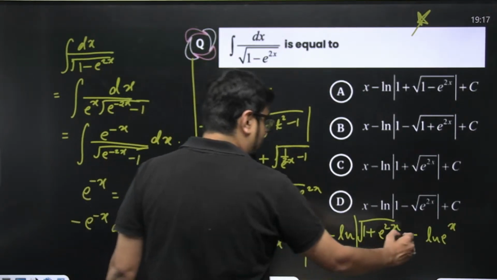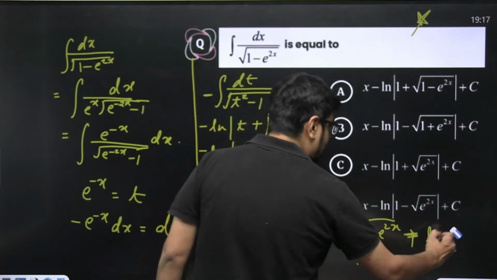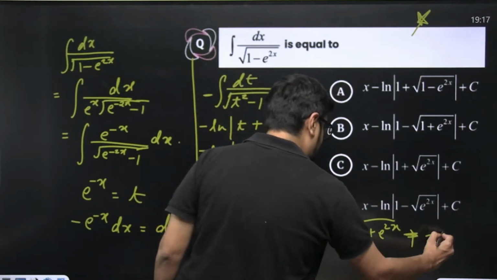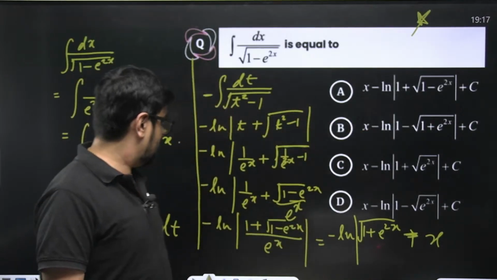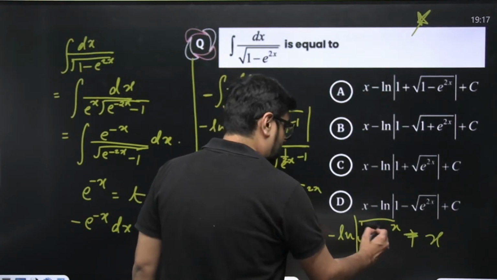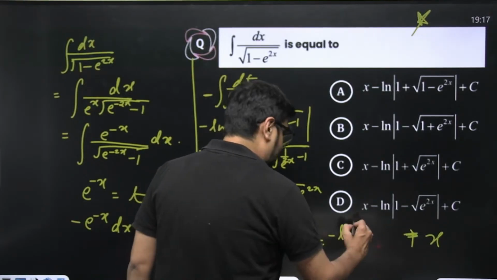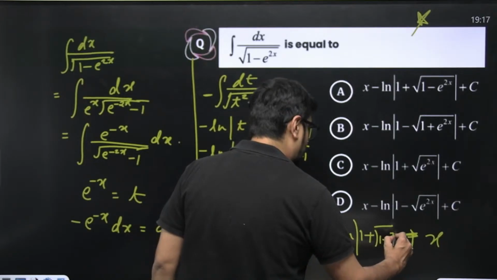So minus minus here will become plus. Yes, they have played a trick in the options. X minus ln of 1 plus square root of 1 minus e to the power 2x.